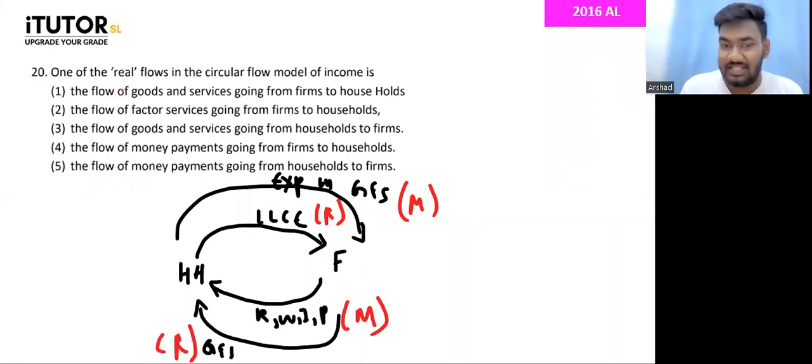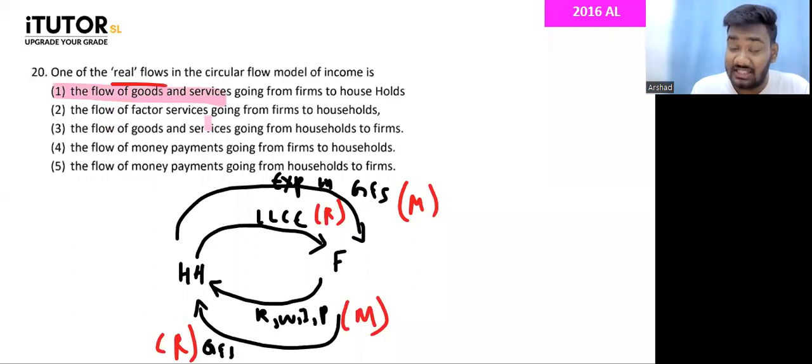So then which one is the answer? They're asking for a real flow. The flow of goods and services going from firms to households. Flow of goods and services, correct. Firms to households, correct. Looks okay. Maybe that can be your answer. We look at the other ones.